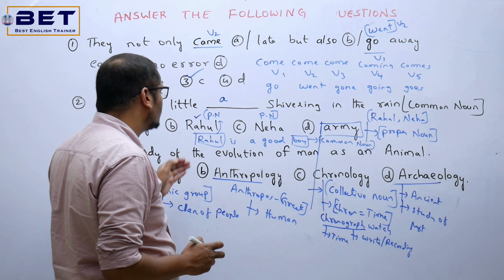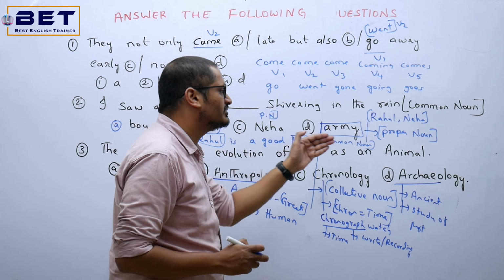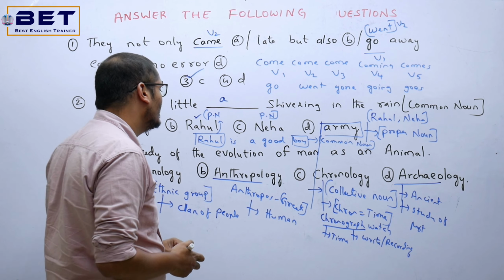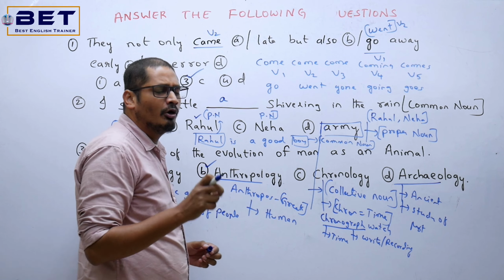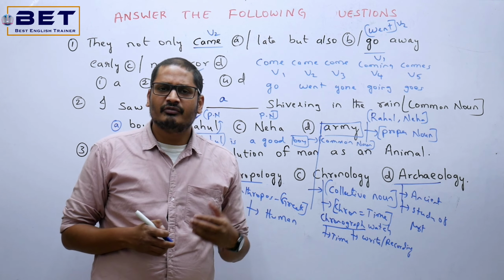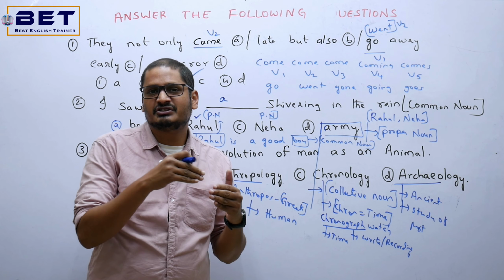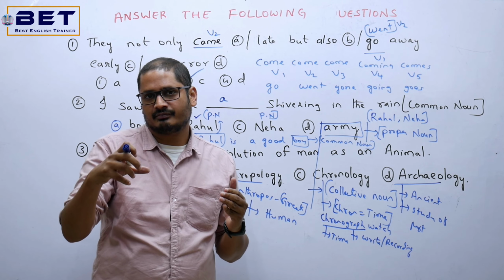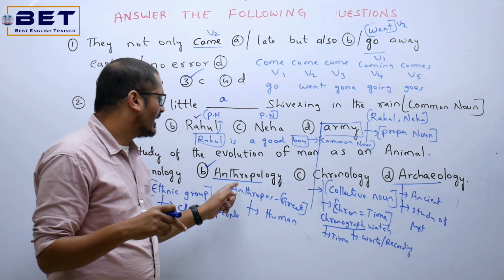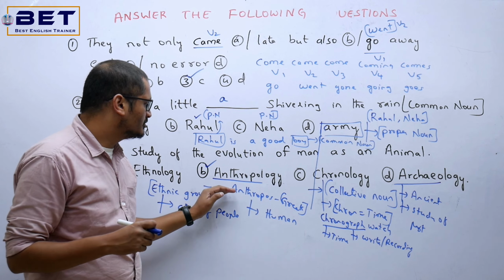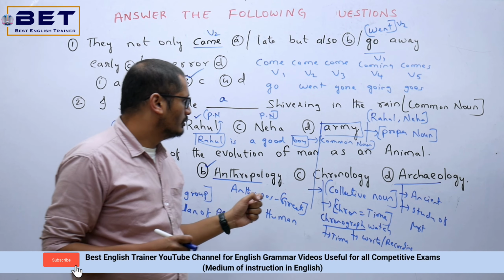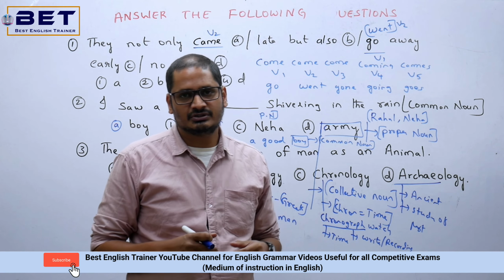And finally here, the study of the evolution of man as an animal. Now for this, what is the answer? Anthropology. Now what do you literally learn in anthropology? So we generally consider human beings were evolved from the monkeys. Now how this transition has changed over the millions of years, and this we'll be learning in the anthropology altogether. That's altogether option B. Okay. So these can be the questions, 3 questions, detailed